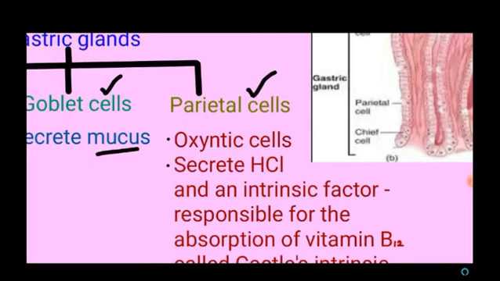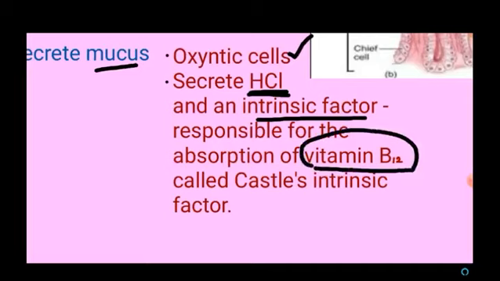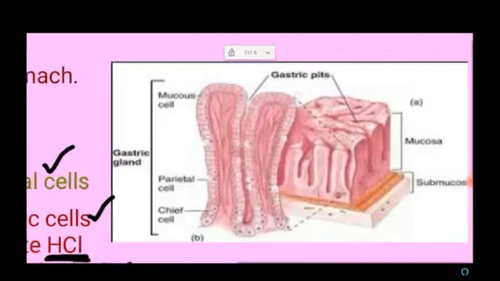They are also called oxyntic cells, and they secrete hydrochloric acid. Along with that, they secrete a factor called intrinsic factor. This intrinsic factor is responsible for the absorption of vitamin B12. So it is called Castle's intrinsic factor. So this is the gastric gland. Here it possesses chief cells, parietal cells and mucous cells.